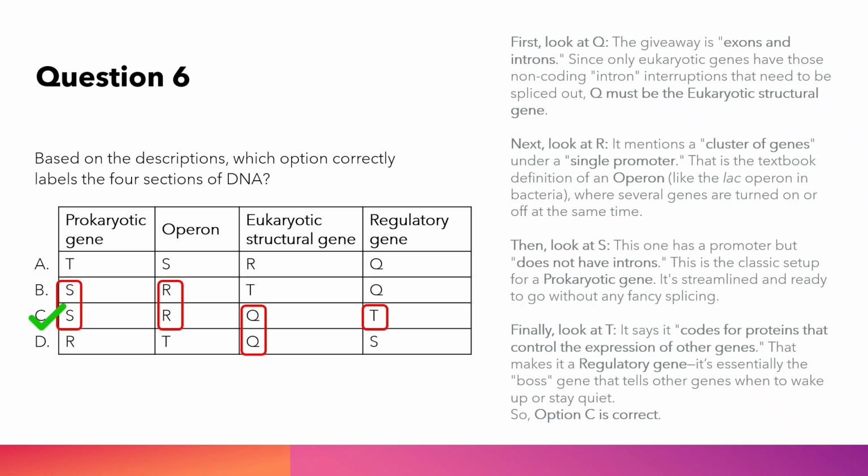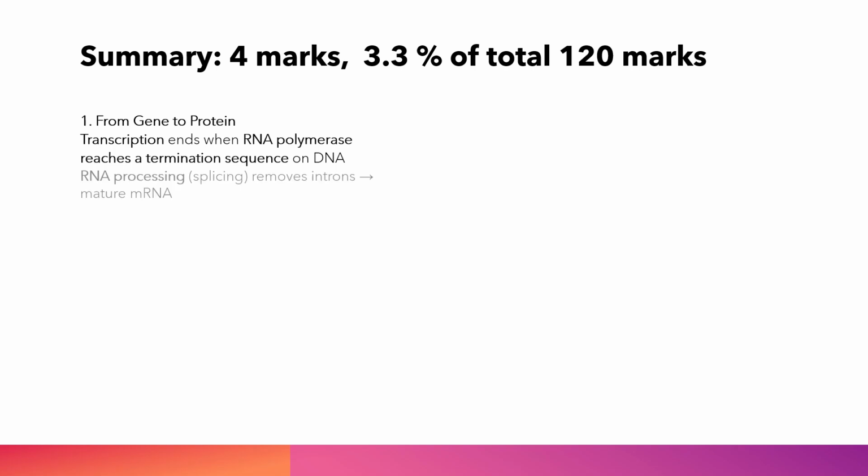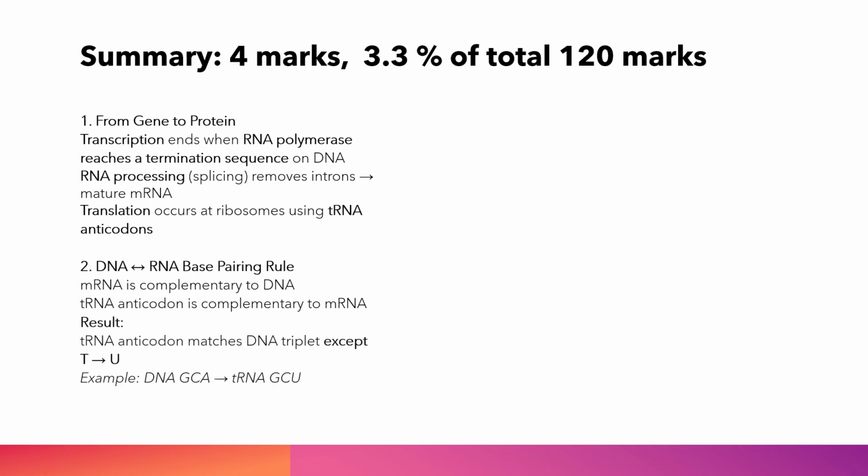1. From gene to protein: transcription ends when RNA polymerase reaches a termination sequence on DNA. RNA processing, splicing, removes introns. Mature mRNA translation occurs at ribosomes using tRNA anticodons. 2. DNA and RNA base pairing rule: mRNA is complementary to DNA. tRNA anticodon is complementary to mRNA. Result: tRNA anticodon matches DNA triplet except T becomes U. Example: DNA GCA, tRNA GCU.